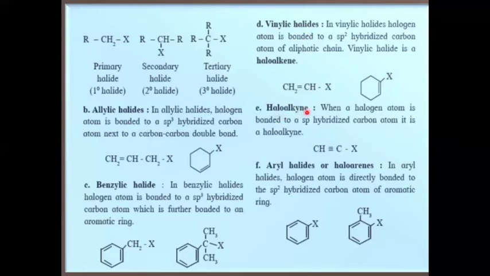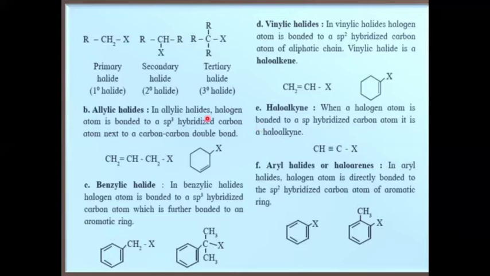Haloalkynes. When the halogen atom is bonded to an sp hybridized carbon, it is called a haloalkyne. So a carbon-carbon triple bond, to this triple bonded carbon, if halogen is present, this carbon is sp hybridized. So haloalkynes are the example in which halogen is attached to an sp hybridized carbon.